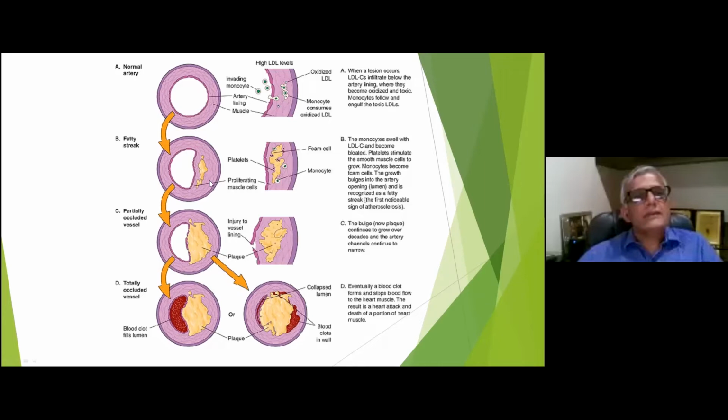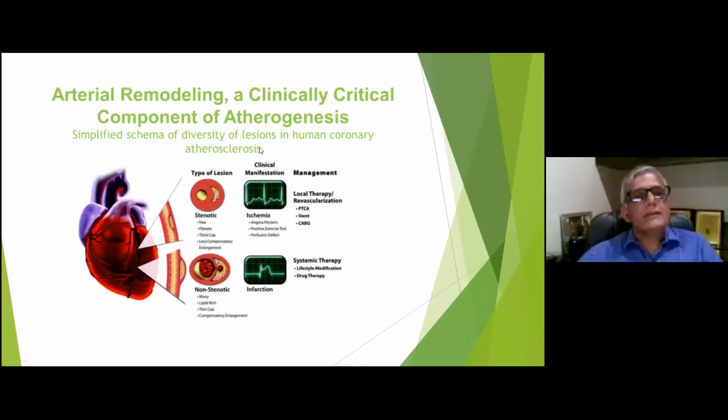infarction. So arterial remodeling is a clinically critical component of atherogenesis, and we can have two types of lesion. One is the stenotic lesion, which I have described. There is inward progression of the plaque, and there is outward progression of plaque. So this is known as positive remodeling, and this is known as negative remodeling. So negative remodeling leads to stenotic signs and symptoms, which have different treatment modalities like PTCA, stenting, or CABG.